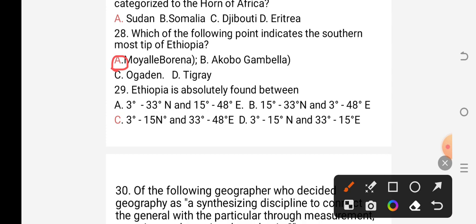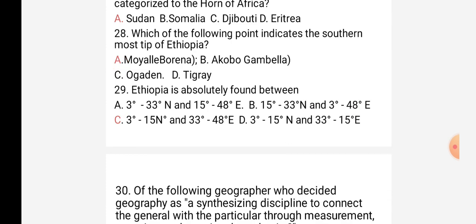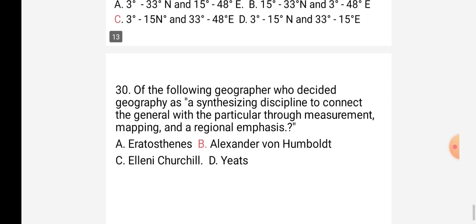D. Between 3 up to 15 degree north and 33 up to 15 degree east latitude. The correct answer is between 3 up to 15 degree north and 33 up to 48 degree east. So the answer is C.